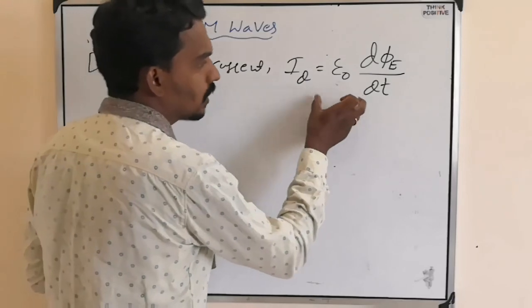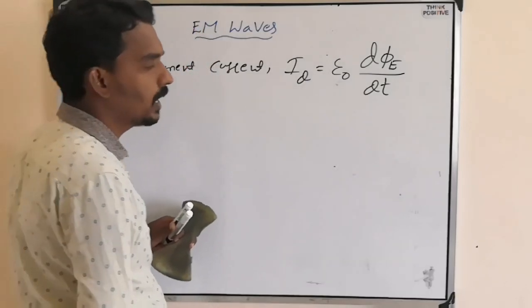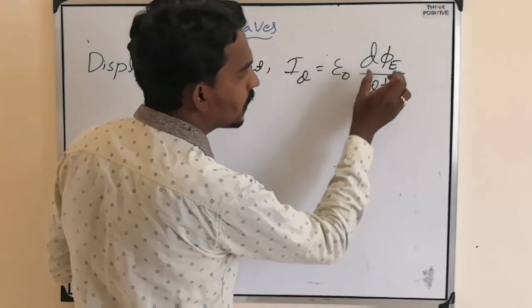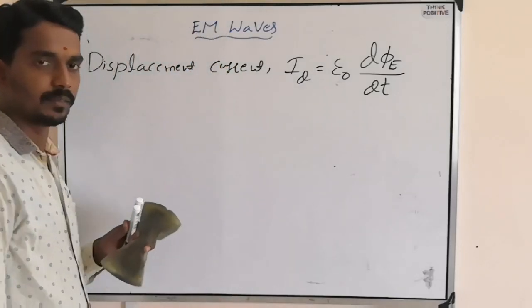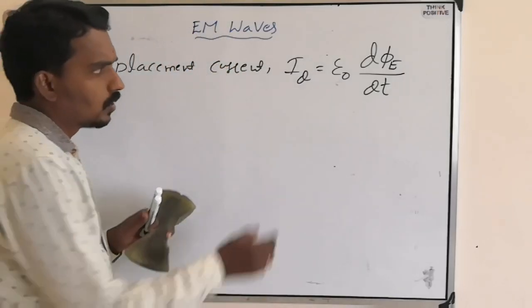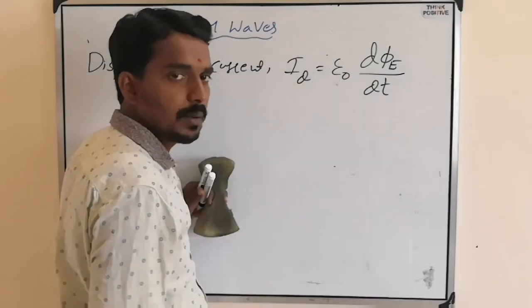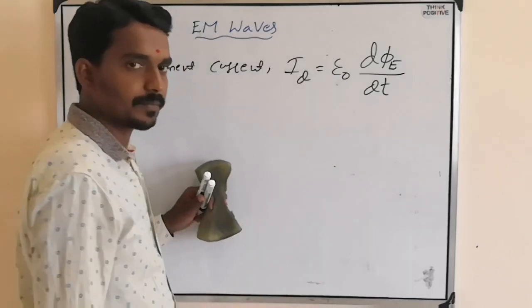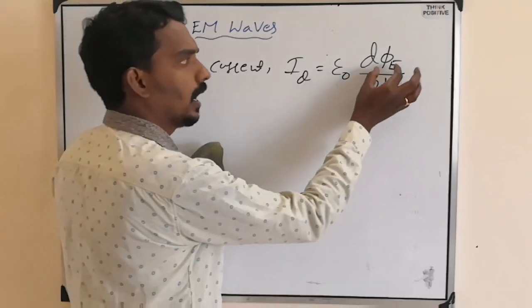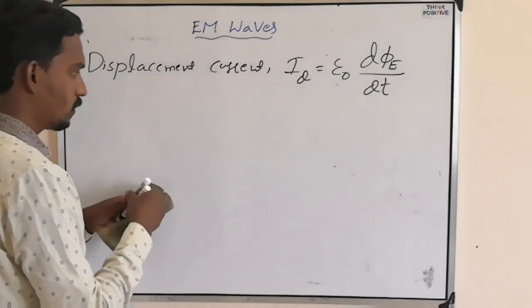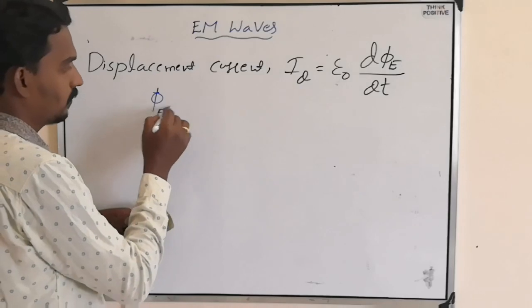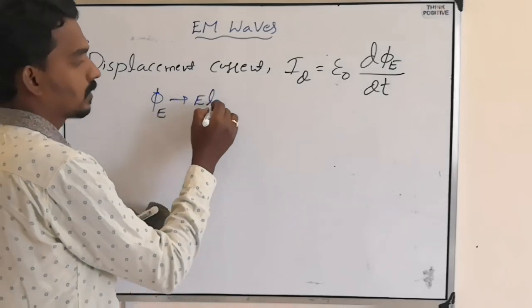So what is the equation he has given? Displacement current is epsilon naught d phi E by dt. Epsilon naught is a constant which is nothing but the permittivity of free space, and phi E. What is phi E? Electric flux.